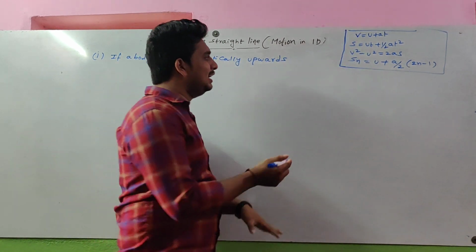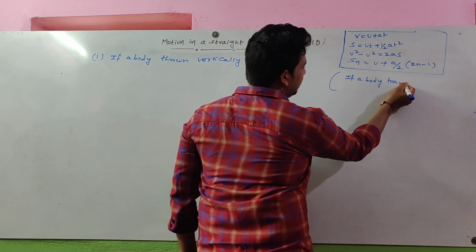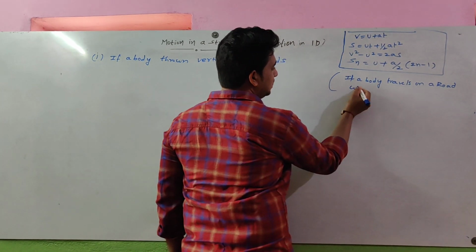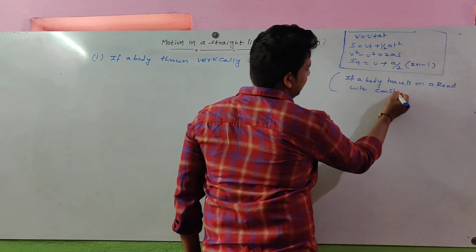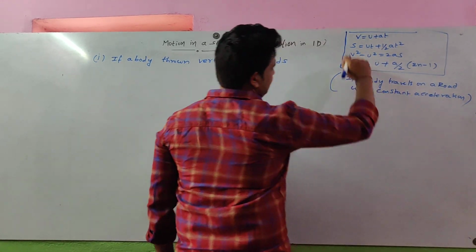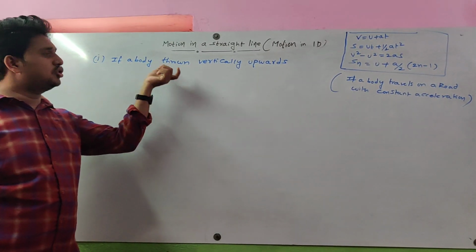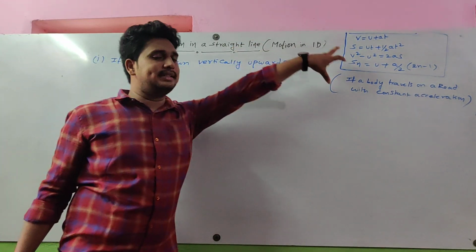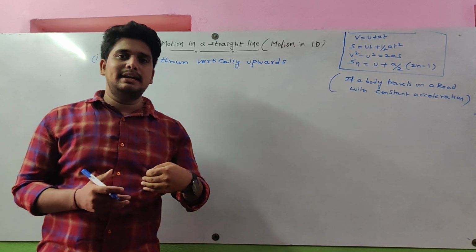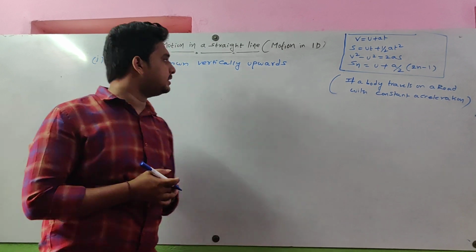These four equations are only valid if your body travels on a road with constant acceleration. Then only these four equations are valid. Now we are observing a body thrown vertically upward, and there is a slight variation in these equations. What is this slight variation, and why do we need to vary some parameter in the equation? We discuss this in this lecture, right?